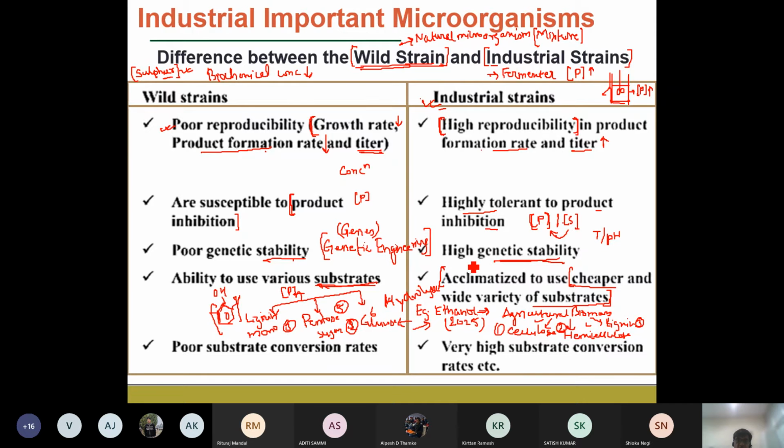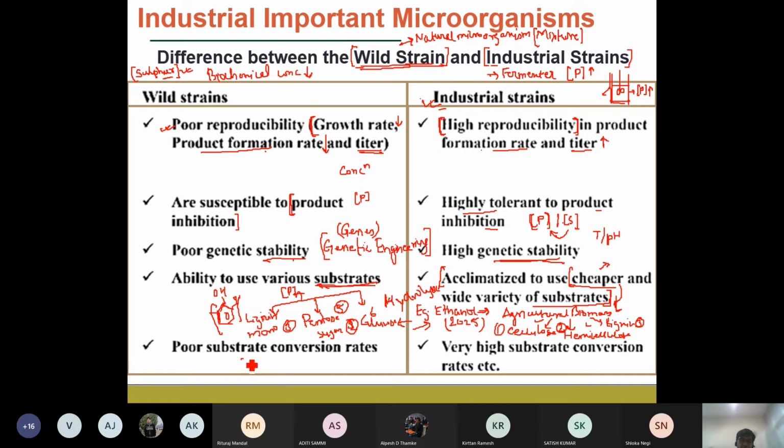One thing about the industrial strain is that it should be able to use cheaper sources such as agricultural biomass, and convert different varieties of biomasses, because these cheaper biomasses generally have a mixture of different components, and if you need to purify them, it will add to the overall cost, right? So this is how industrial strains are selected and compared to wild strains.